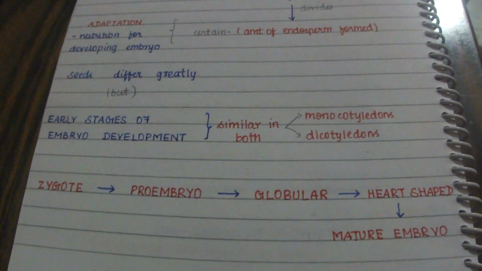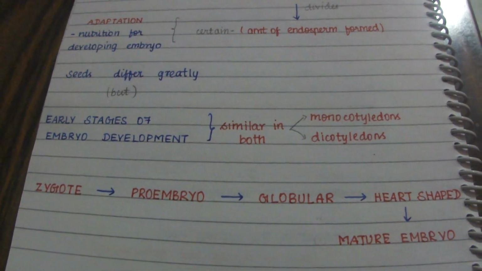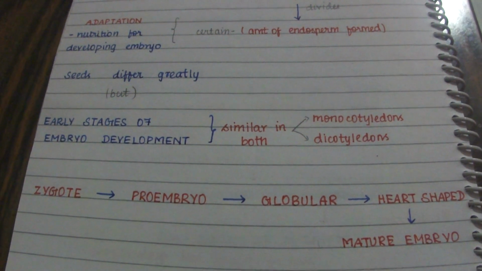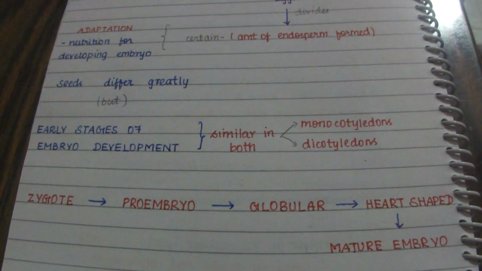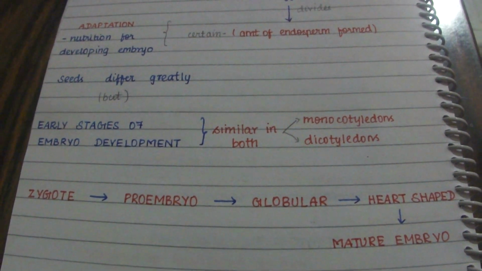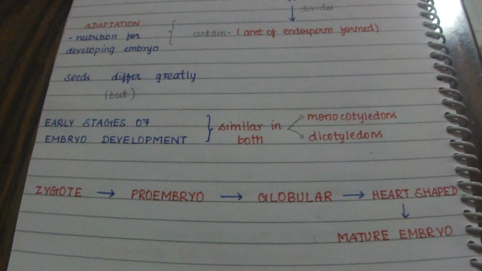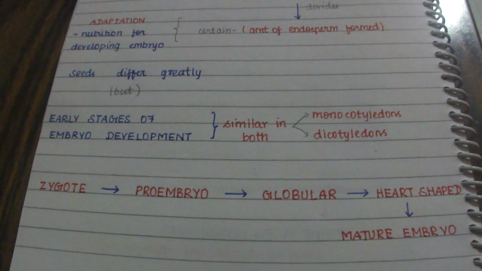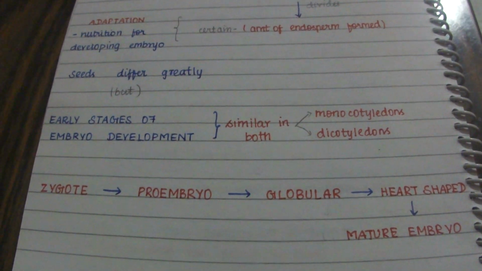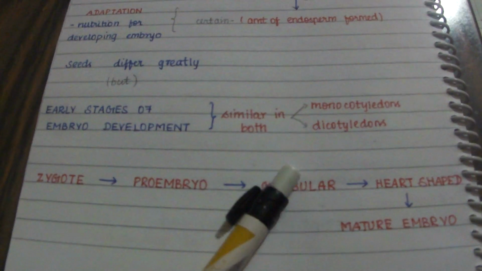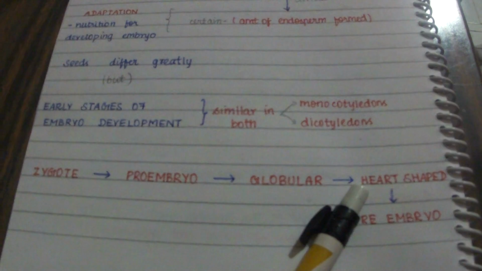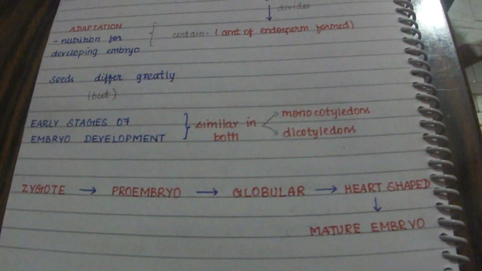There are particular stages that develop the embryo of dicotyledons and monocotyledons, but the early stages are similar. Here the zygote gives rise to the proembryo, then the globular, then the heart-shaped, then the mature embryo.